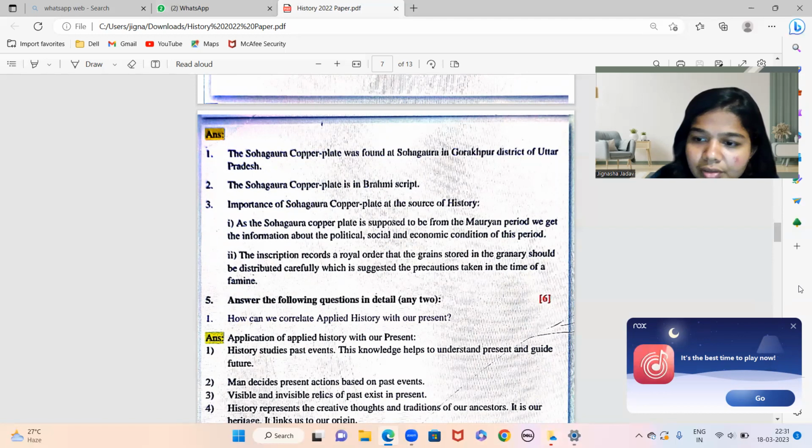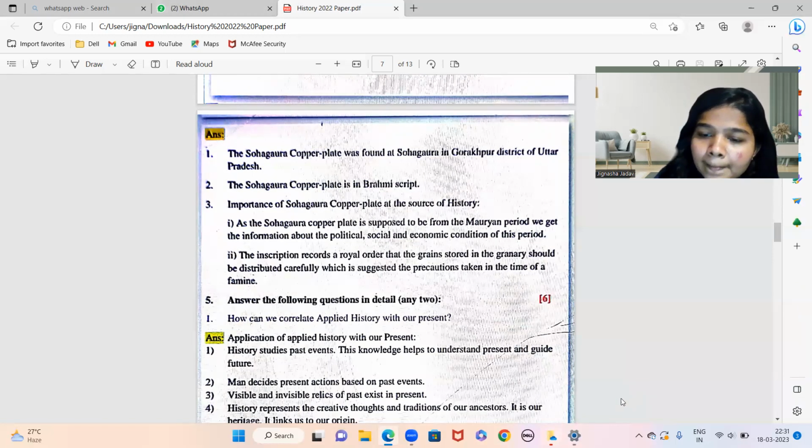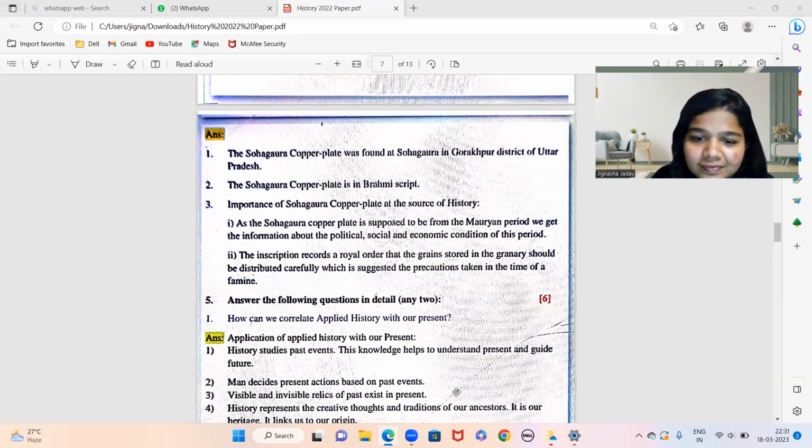Just give me 1 minute. Yeah. The inscription records a royal order that the grain stores in the granary. Again, give me 1 minute. I'm very skeptical about this, if the screen doesn't get shared. Yeah.